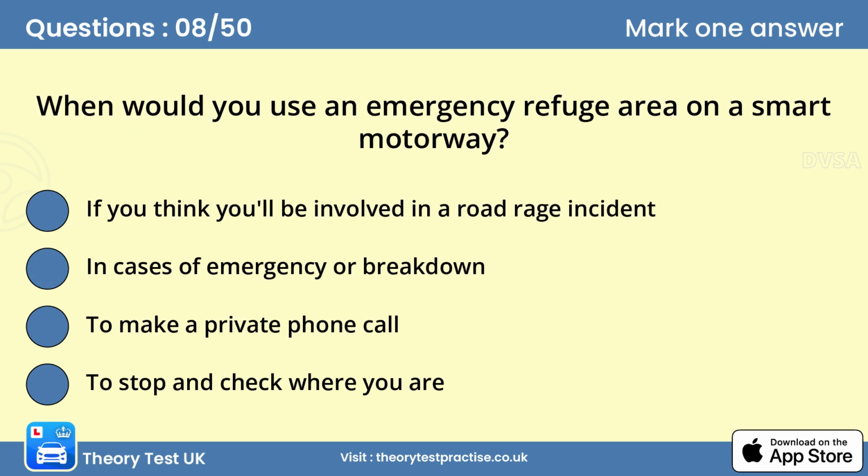Question 8. When would you use an emergency refuge area on a smart motorway? B. In cases of emergency or breakdown. On smart motorways, emergency refuge areas are built at the side of the hard shoulder. If you break down, try to get your vehicle into the refuge, where there's an emergency telephone. The phone connects directly to a control center. Remember to take care when rejoining the motorway, especially if the hard shoulder is being used as a running lane.